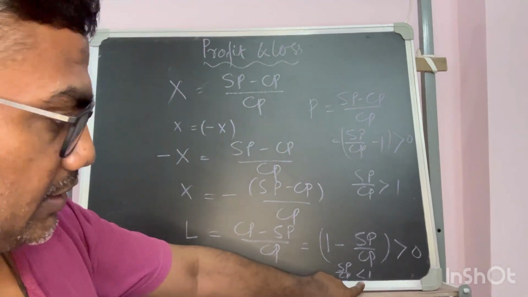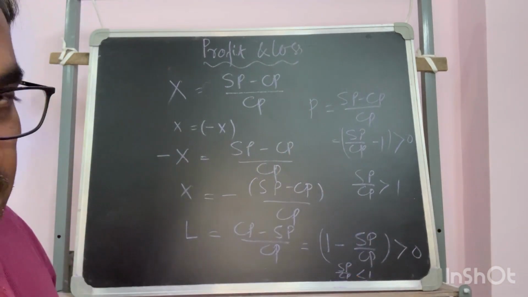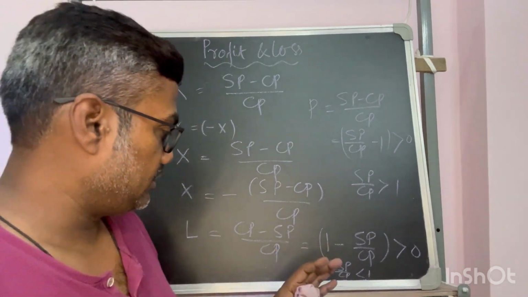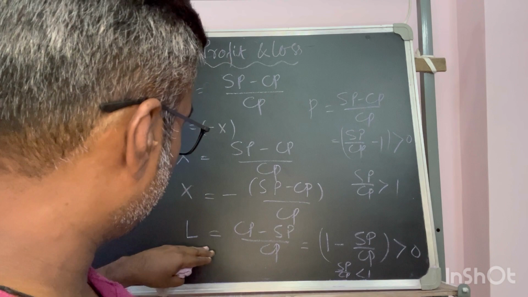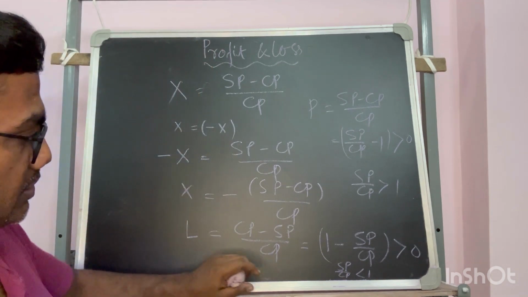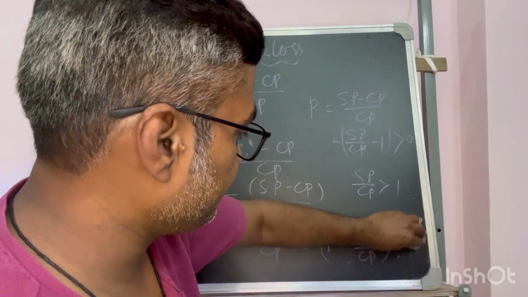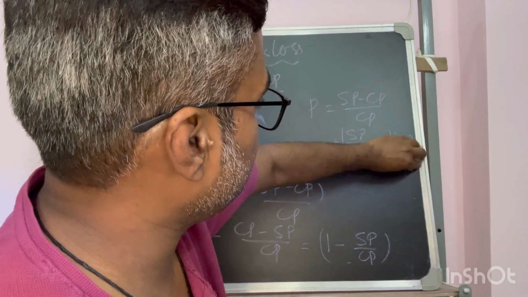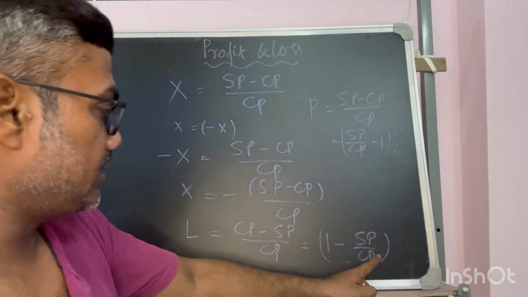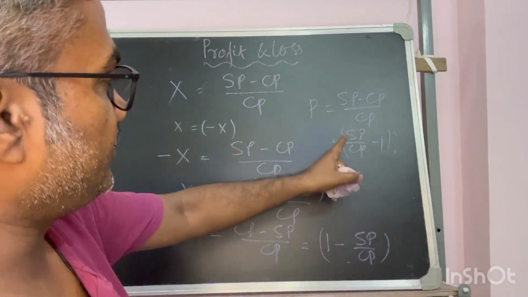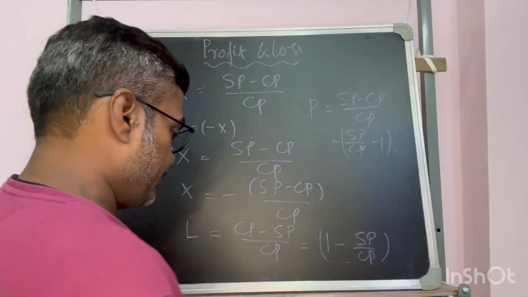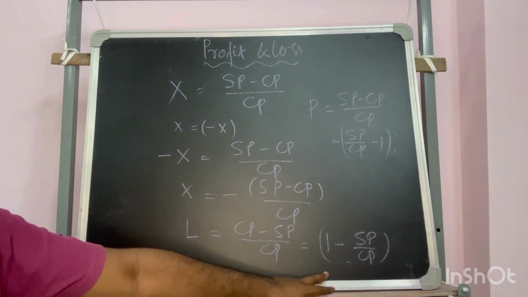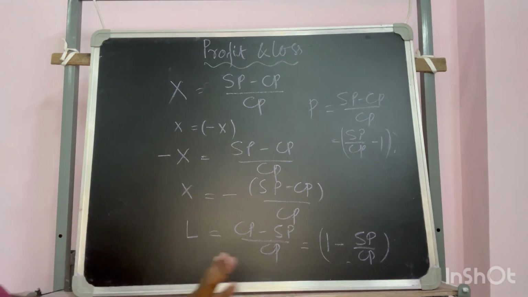This ratio will be less than 1. These are only representations. You need not be confused by all this. The only things you have to consider are the equations. So loss is 1 minus SP by CP, and profit is SP by CP minus 1. This much you have to remember. If you remember this much, there will be no problem for you.